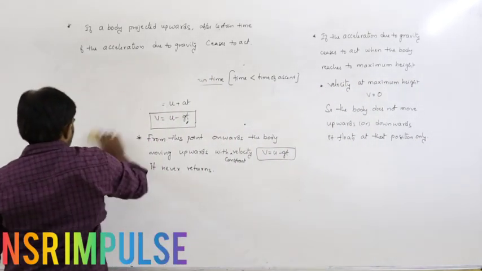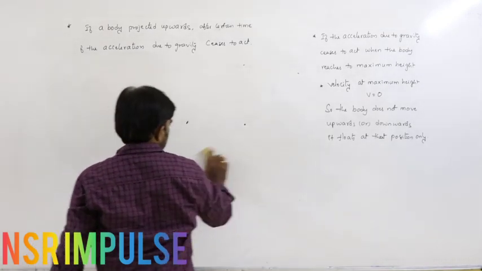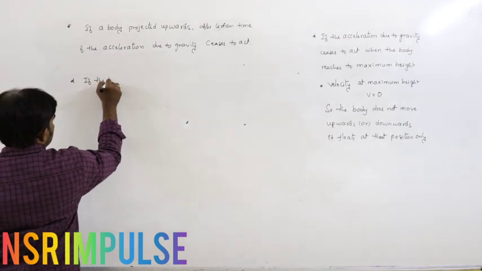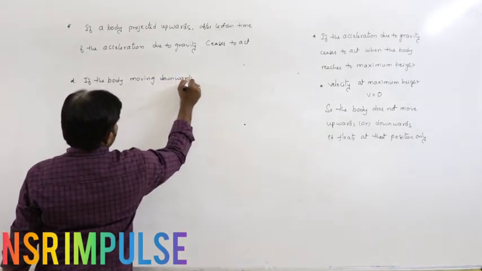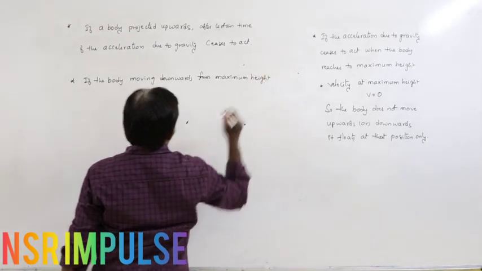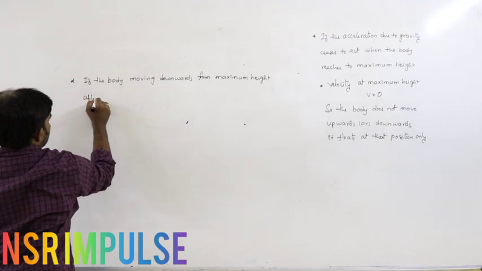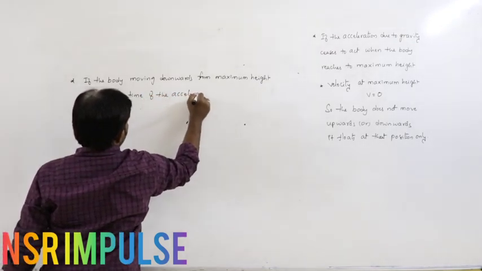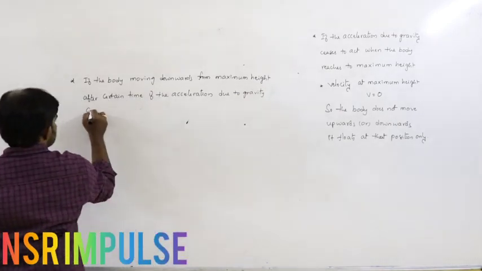Now the next condition. If the body is moving downwards from maximum height, after certain time, the acceleration due to gravity ceases to act.